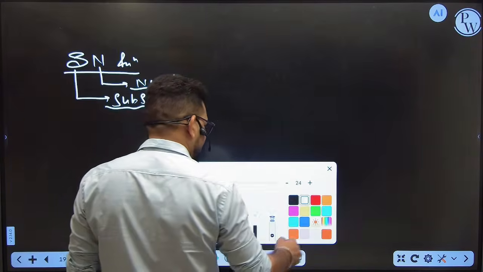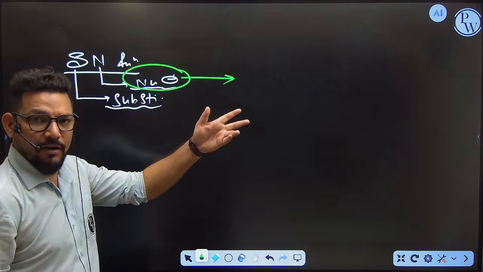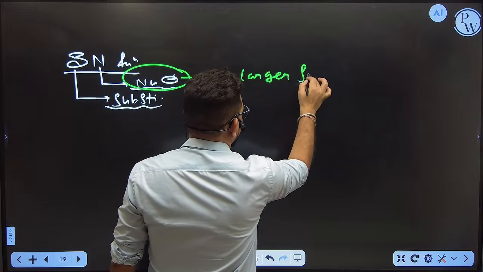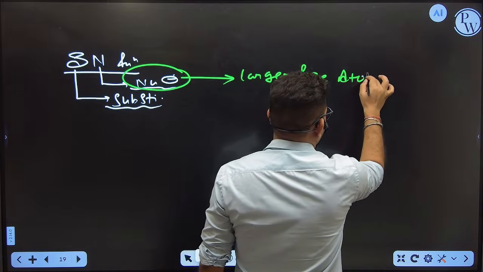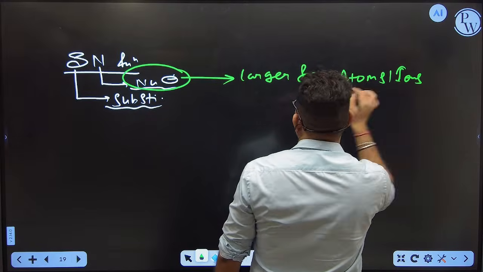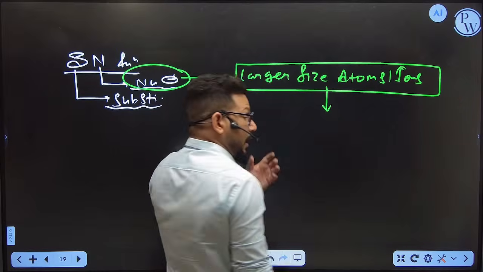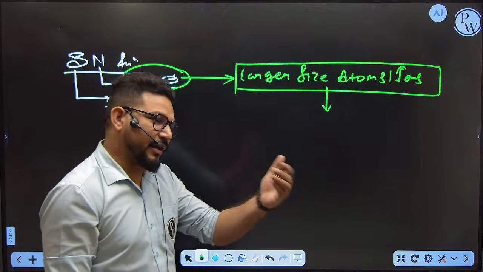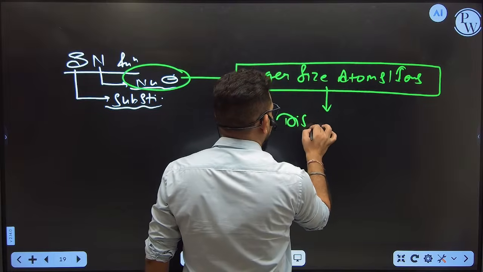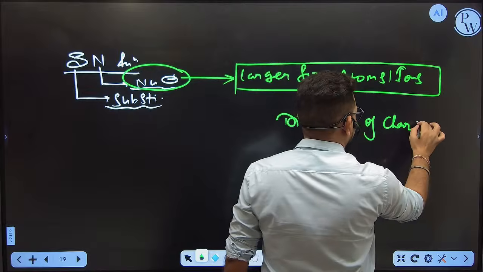If you don't know, just keep in mind, if you want to identify which one is the best nucleophile, the larger size atoms or ions, the larger in size, whether it is an atom or ion, the dispersion of charge is higher.